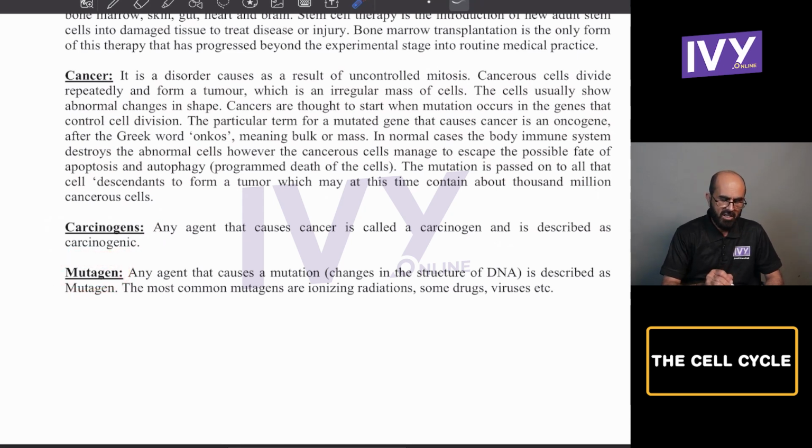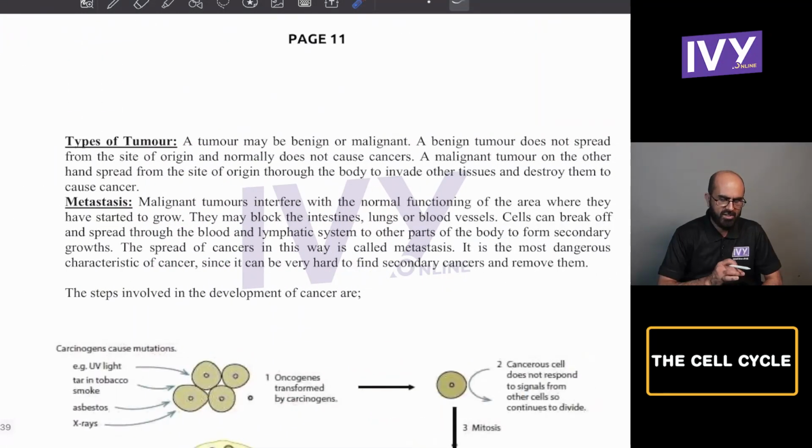Similarly, what is a mutagen? Any agent that causes a mutation, that is a change in the structure of DNA, is described as a mutagen. The most common mutagens are ionizing radiation, some drugs, as well as some viruses which are responsible to cause cancer. There are types of tumor, as I told you, benign and malignant. A tumor may be benign or malignant. A benign tumor does not spread from the site of origin and normally does not cause cancer. A malignant tumor, on the other hand, spreads from the site of origin to the body to invade other tissues and destroy them to cause cancer.